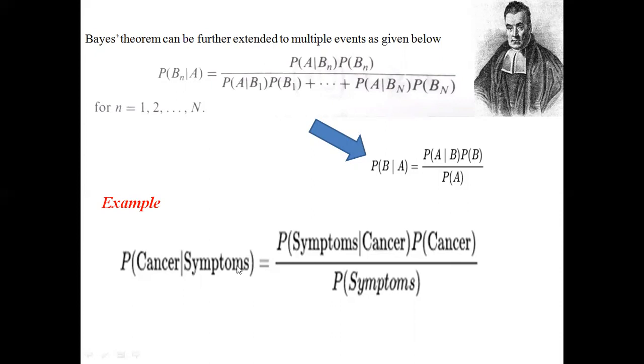For example, here, probability of cancer for given symptoms. That means if a person has these symptoms, the probability of having cancer will be calculated. Okay, that is equal to probability of symptoms for given cancer, that means if he has cancer, he should have these symptoms, into probability of cancer, divided by probability of symptoms.